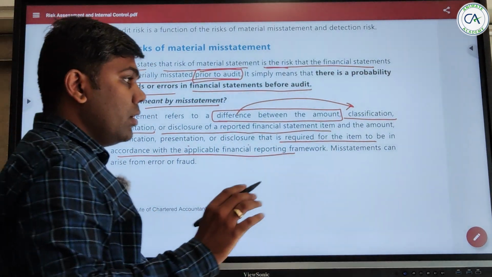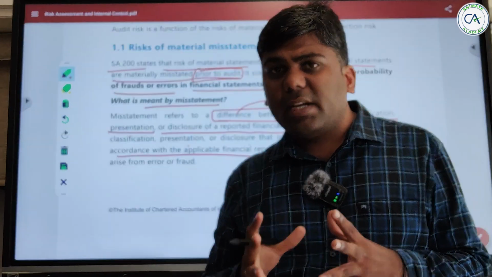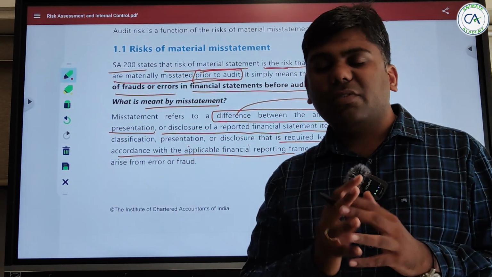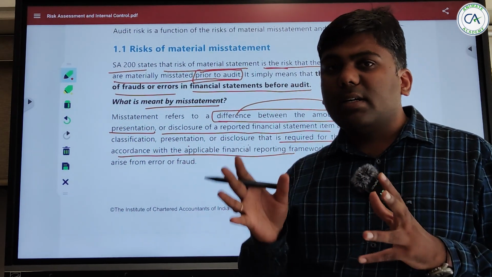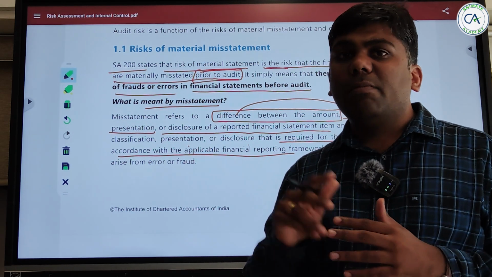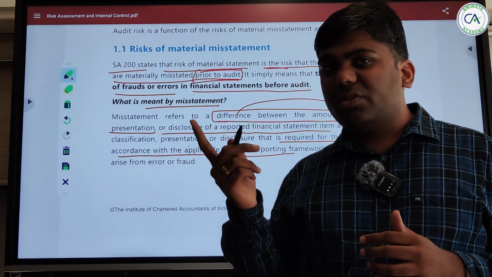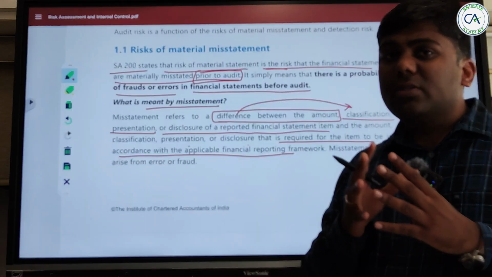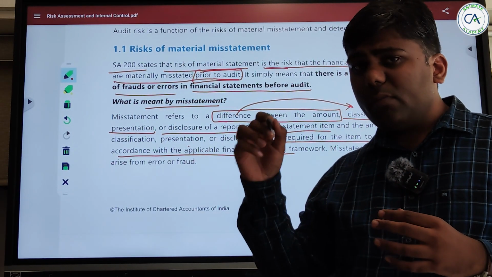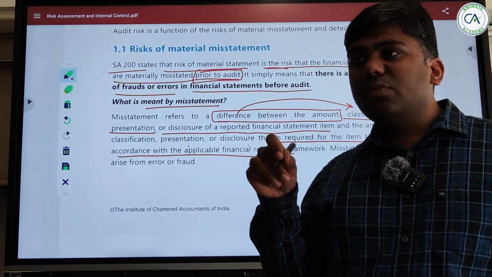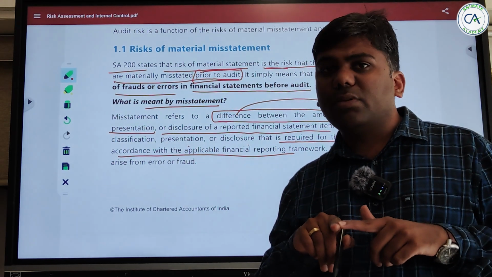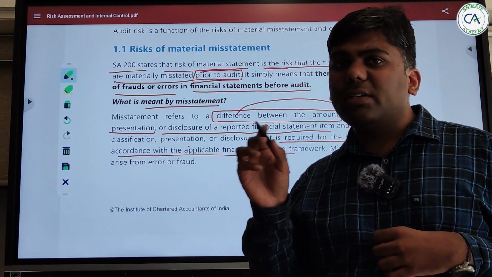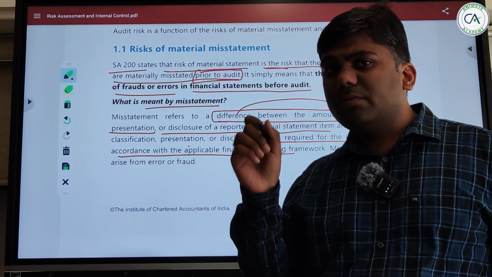The framework says that whenever you purchase furniture and fixture, it should be under the head of furniture and fixture, but you have taken it under plant and machinery. Whatever the rules are in the applicable financial reporting framework, if you have done otherwise, we say it is a misstatement.